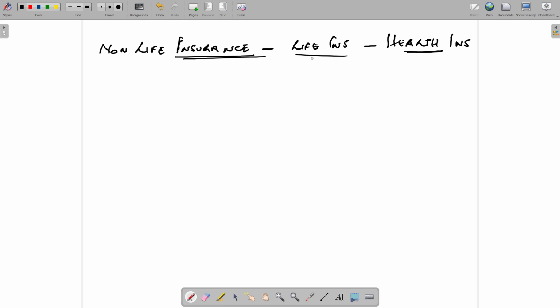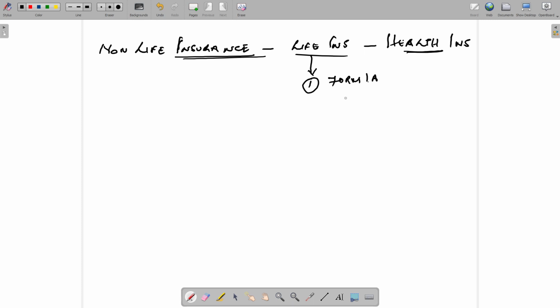Now in India, we are called an agent. An agent can represent one life insurance company. When you represent a single life insurance company, you are supposed to get a license from IRDA and submit form 1A.